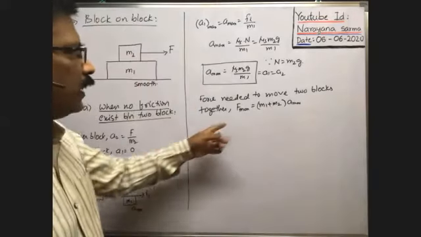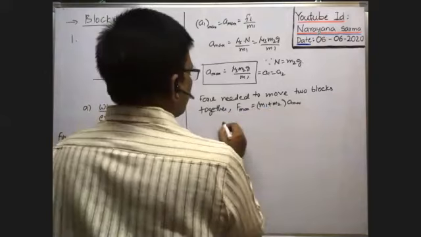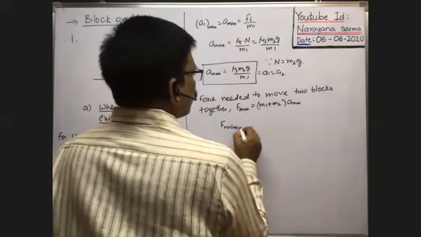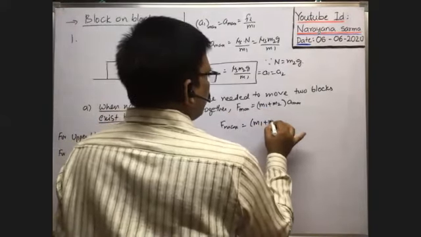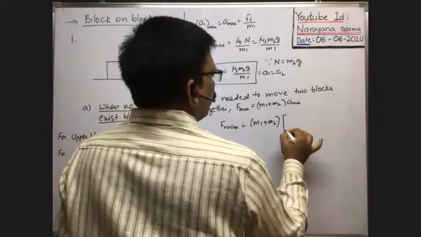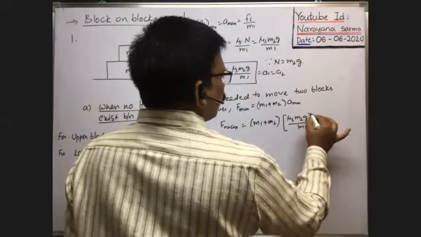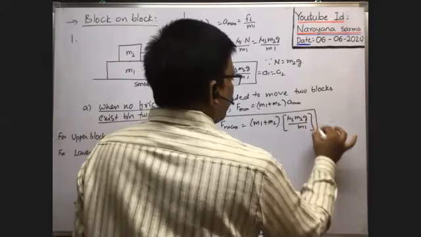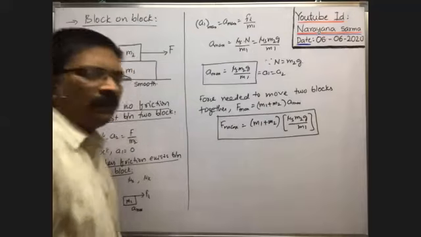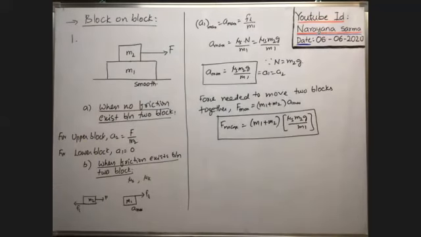That's why the maximum force needed is equal to this. So F max is equal to (m1 plus m2) into mu s m2 g by m1. This is the maximum force needed to move the two blocks together. If the applied force is less than the maximum force needed to move the two blocks together, then what happens?